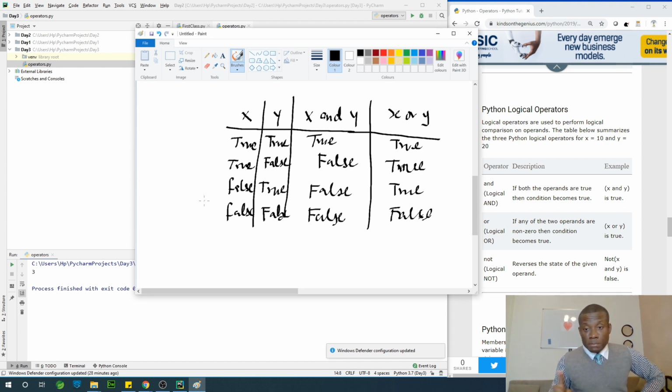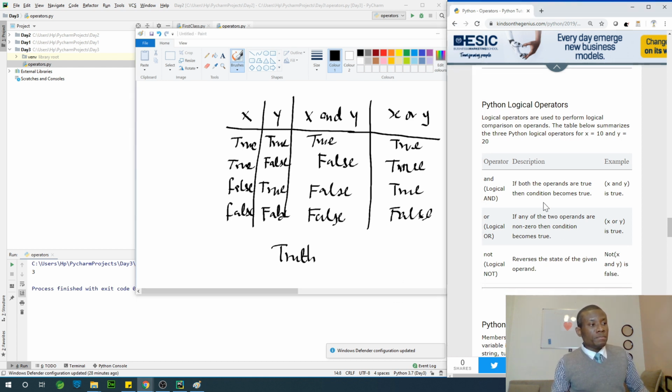I'm giving you an assignment now. Try to recreate this table. Replace the true and false with 0 and 1. True is 1, false is 0. So create this table. This table is sometimes called a truth table, right? So let me just write it. It's called a truth table. Very important in programming and logic, and even if you want to move further in data analytics and data science especially.